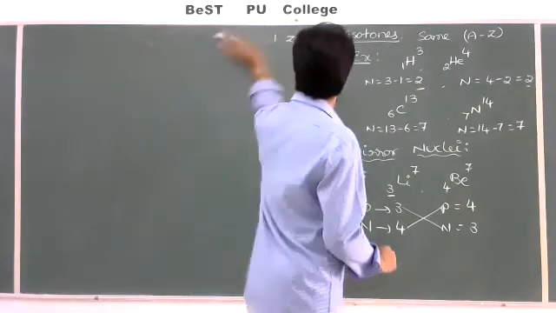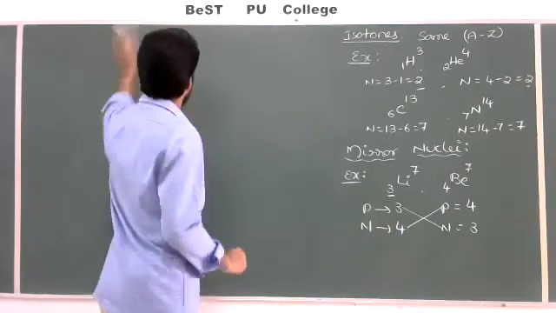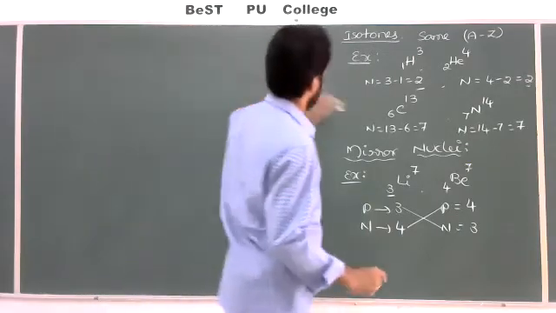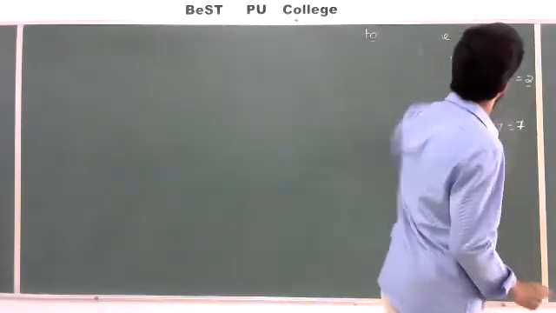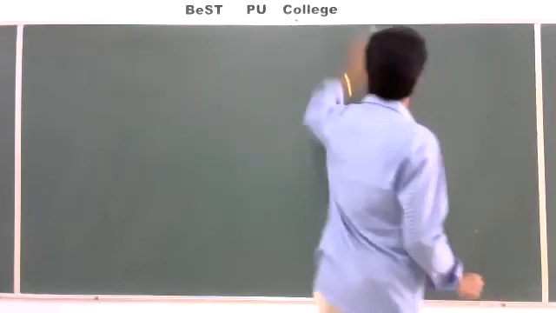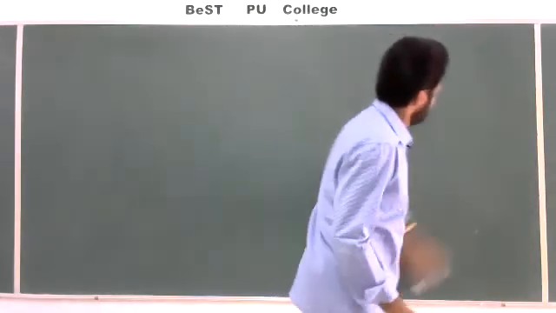And one more also there, isomers. Isomer means, but actually not given. So the same element, the atoms which are having a same atomic number, same mass number.